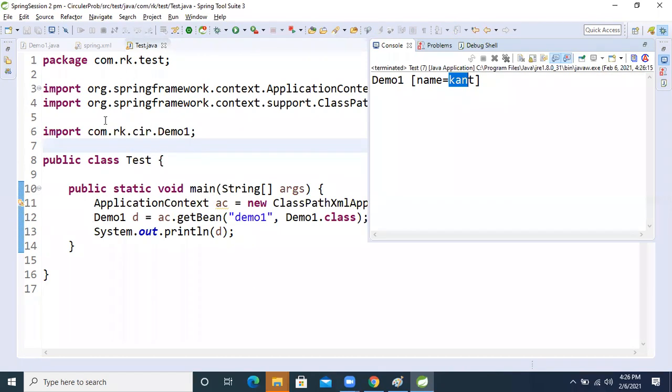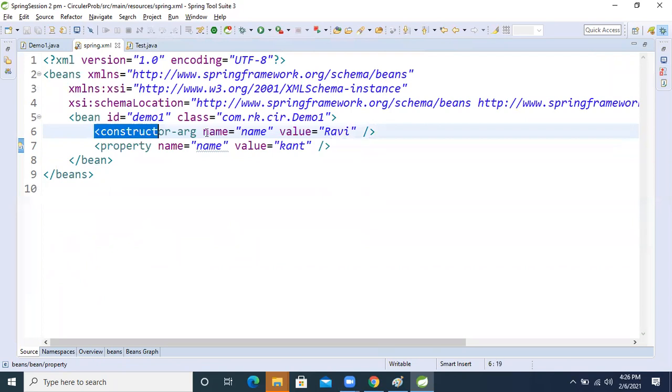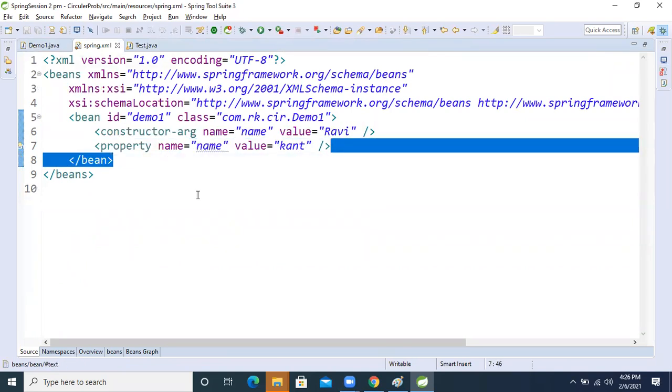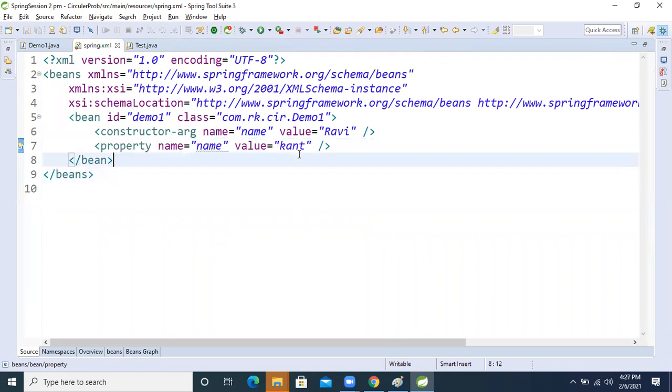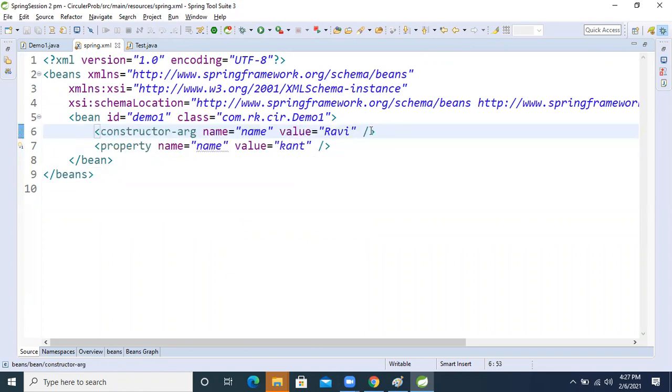But after that we are also performing setter injection. So if constructor and setter injection are both performed on the same property, we will always get the setter injection result, not the constructor result.